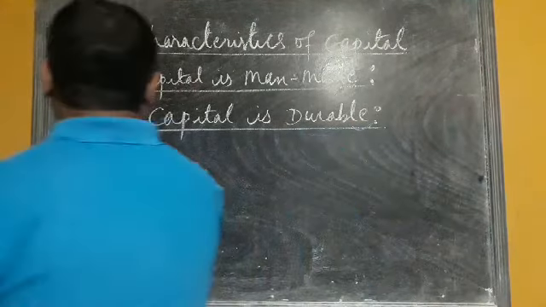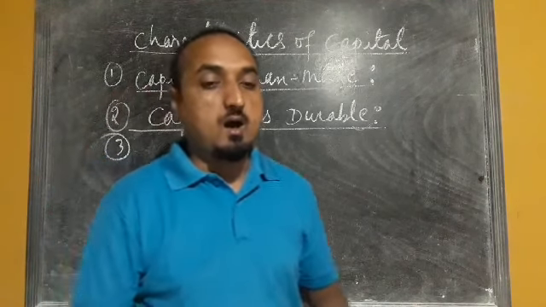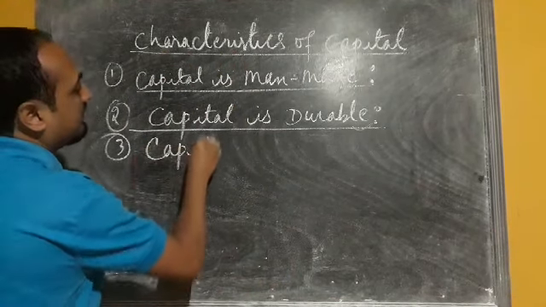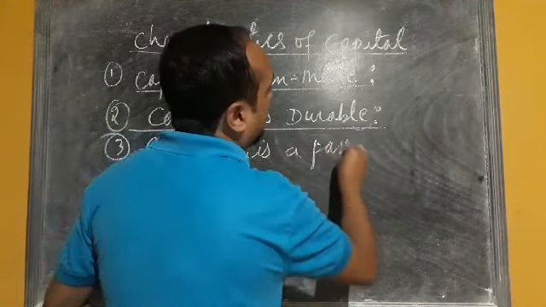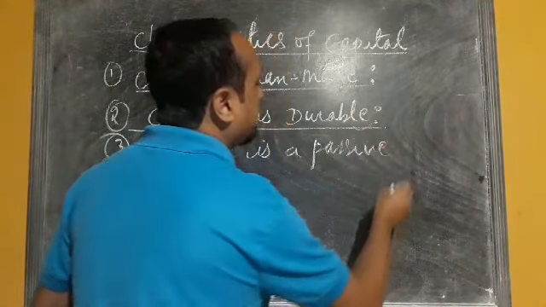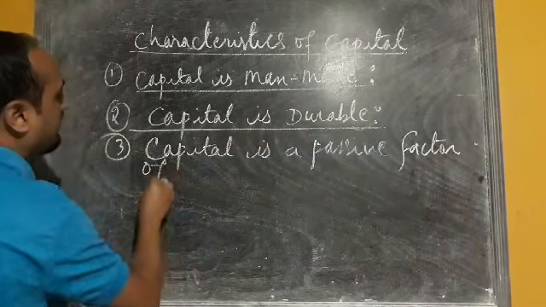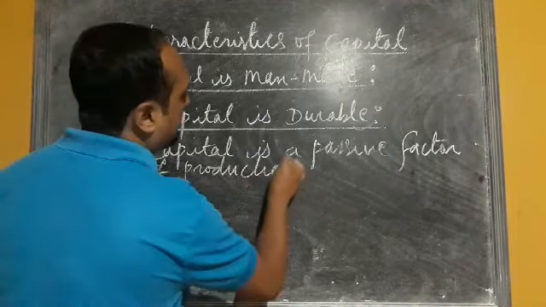Now the third characteristic we have is that capital is a passive factor of production.